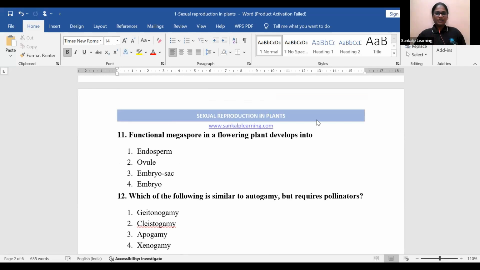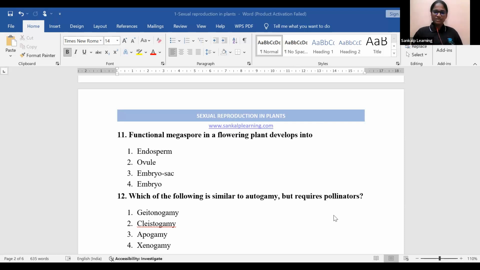Yes, the first quick answer is given by Priyanka, Tasrifa, Chandru, Rabia, M. Lakshmi, Noor Sidra, Redmi, Rockers, Gautam C, Suma, Pavan. Okay. So most of you answered it correctly. Option 3, embryo sac ಅನ್ನೋದೇ, that is a right answer. Functional megaspore in a flowering plant develops into embryo sac.